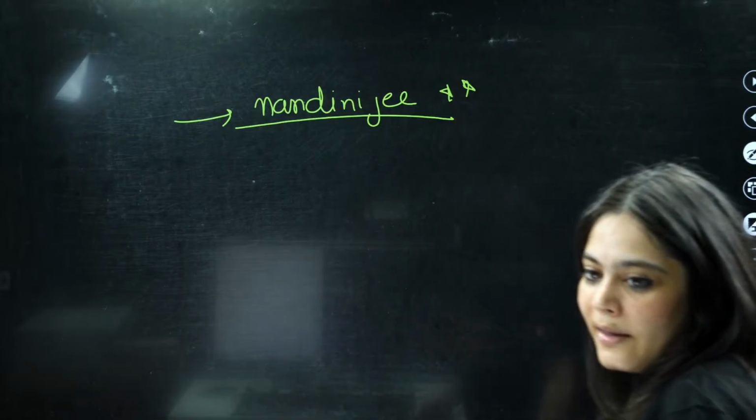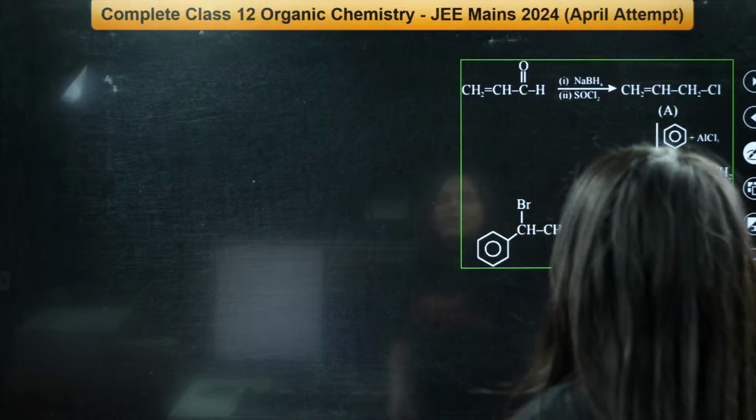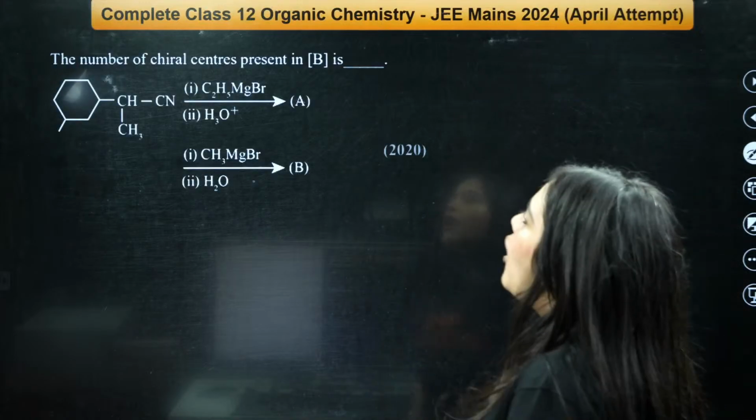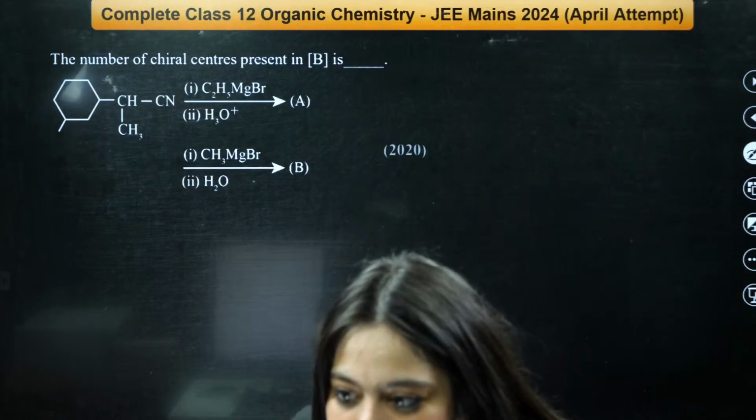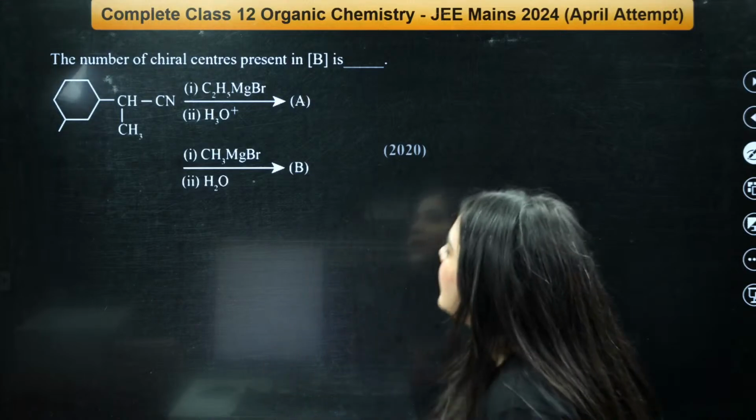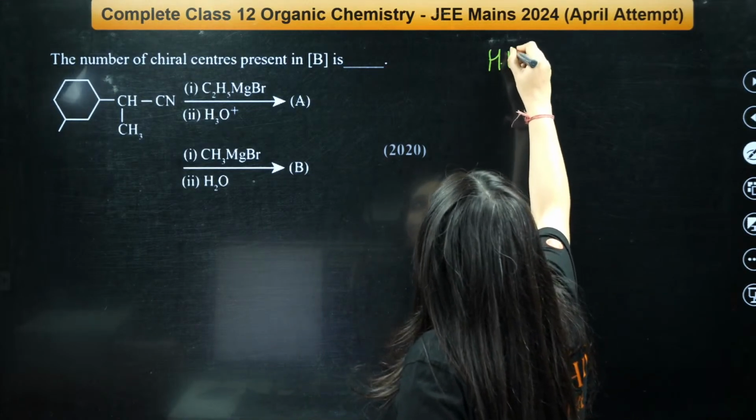Chalo. Next question on your screen. The number of chiral centers present in B. Can I give you this as homework?